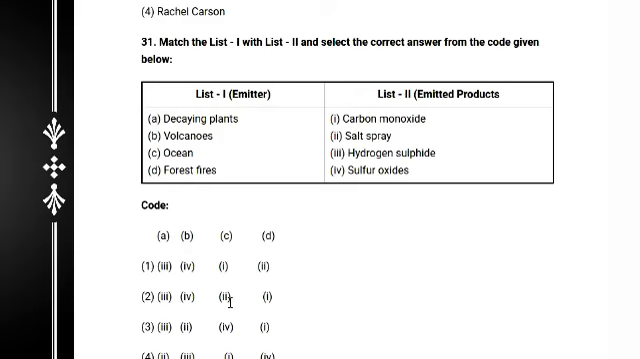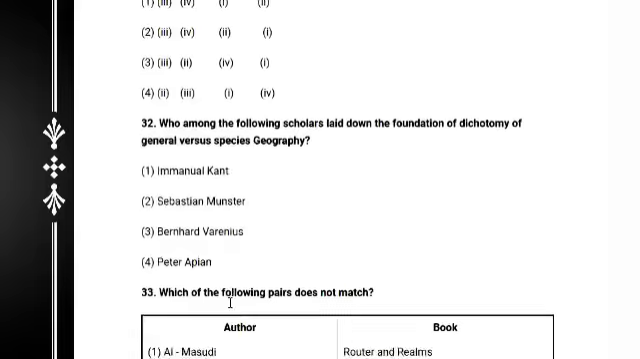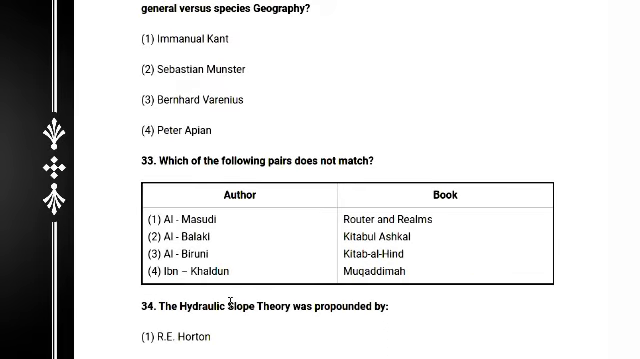So definitely the answer is 2. And question number 32: who among the following scholars laid down the foundation of the dichotomy of general versus special geography? Very important question. The answer is 1, Varenius. Definitely the answer is 3.